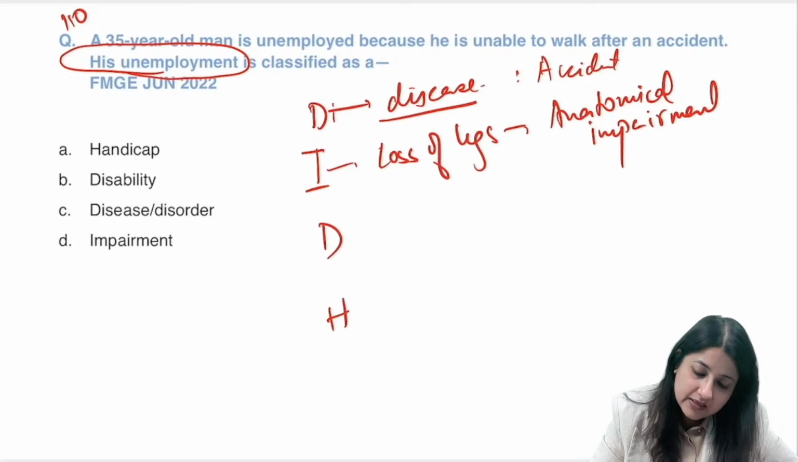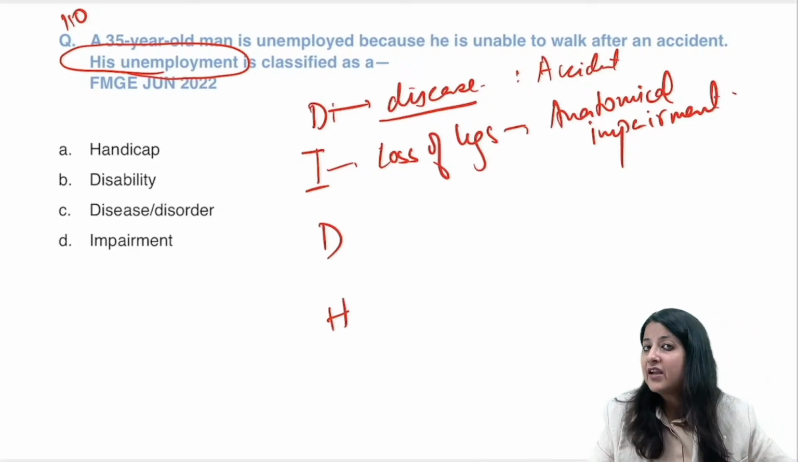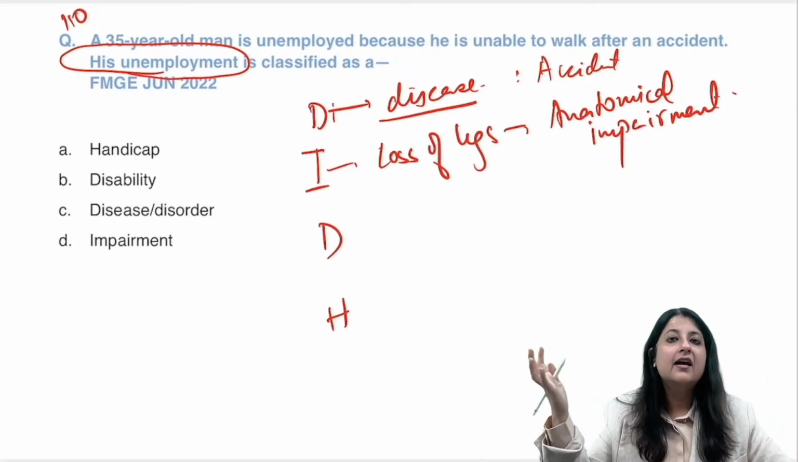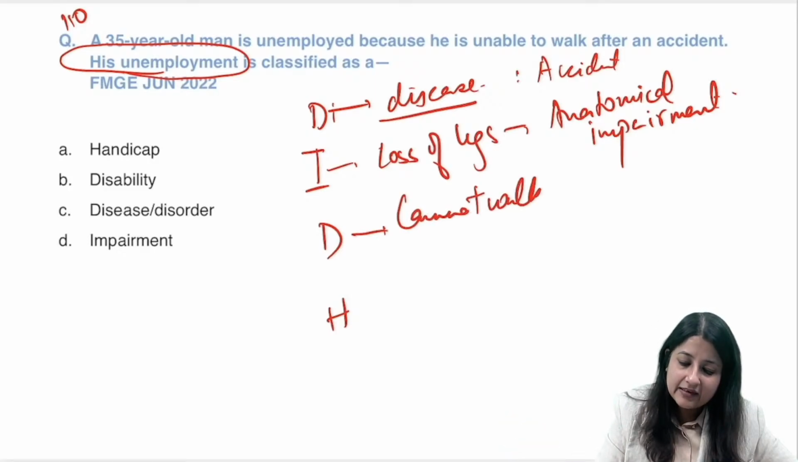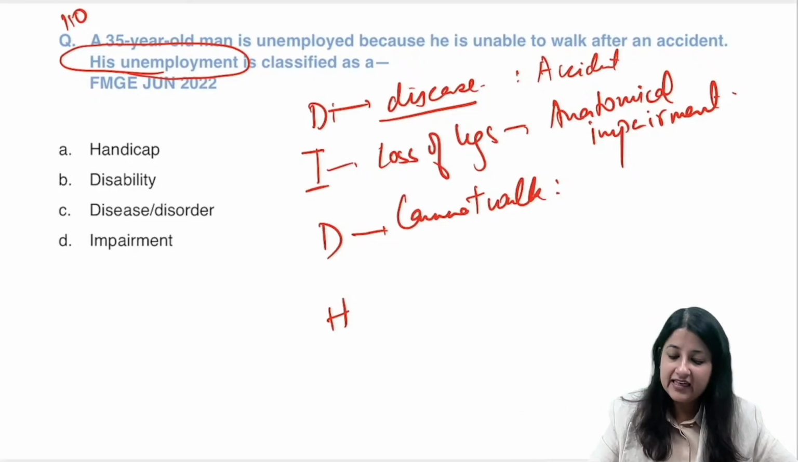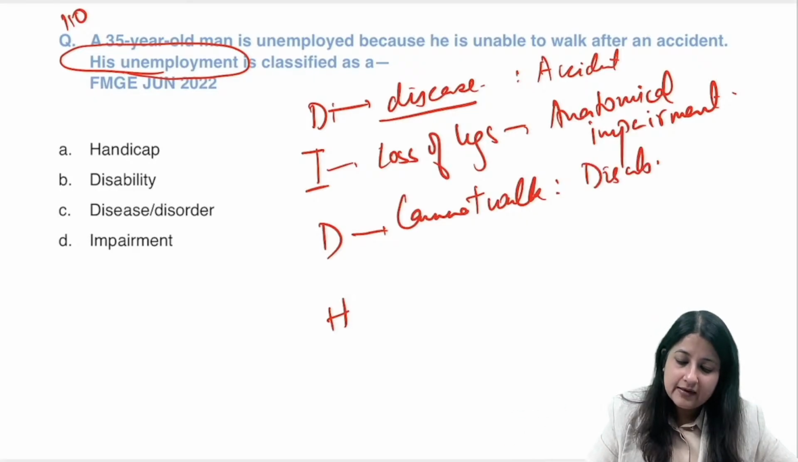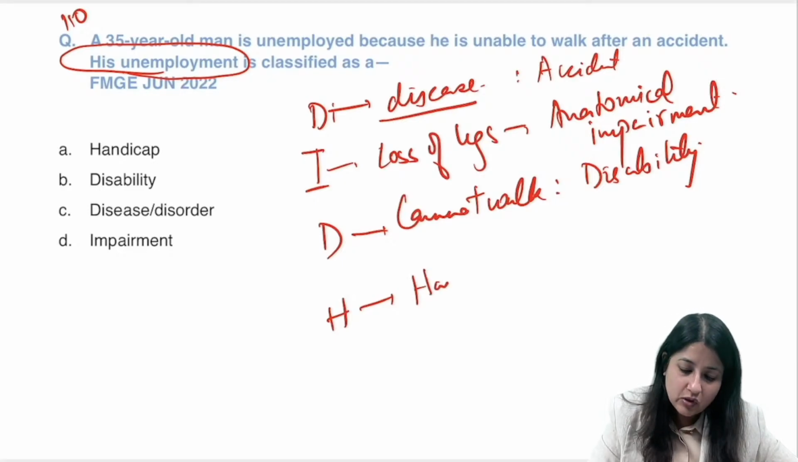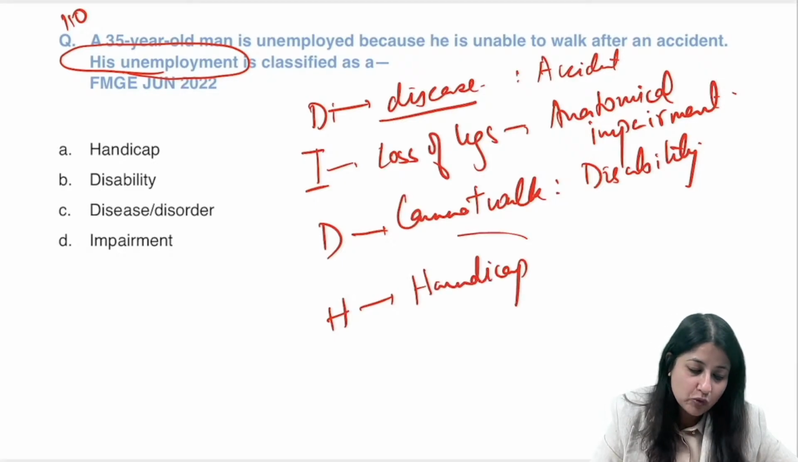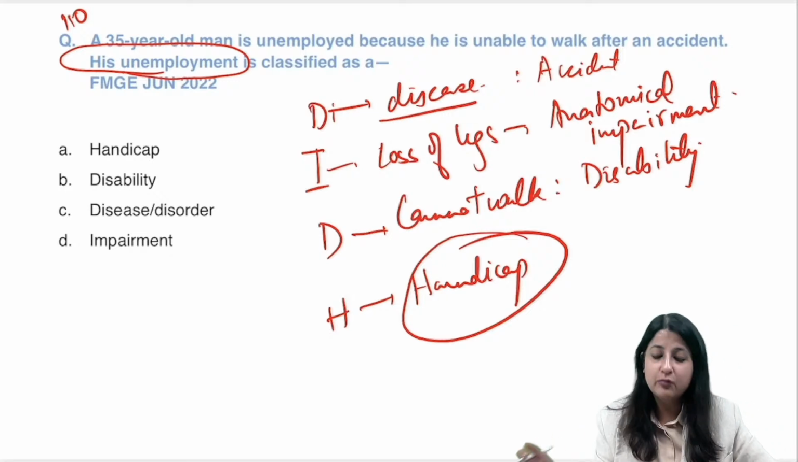This is anatomical impairment. When your function gets affected, physiological. When something mental gets affected, psychological. Now because of this, he cannot walk. Walking is an activity. So when your activity gets restricted, what do we call it? Disability. Now because of that, he loses his job. He's unemployed. So that is what? He's handicapped. Unemployment. You can't fulfill your roles and responsibilities.